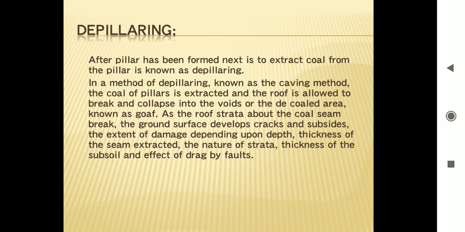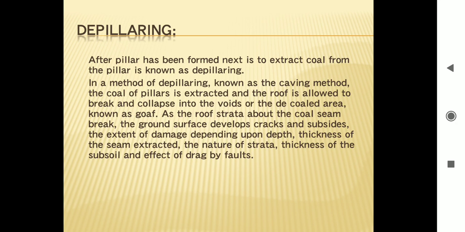Then depillaring. After the pillar has been formed, the next step is to extract coal from the pillar, which is known as depillaring. In a method of depillaring known as the caving method, the coal of pillars is extracted and the roof is allowed to break and collapse into the voids or the depillared area known as goaf.